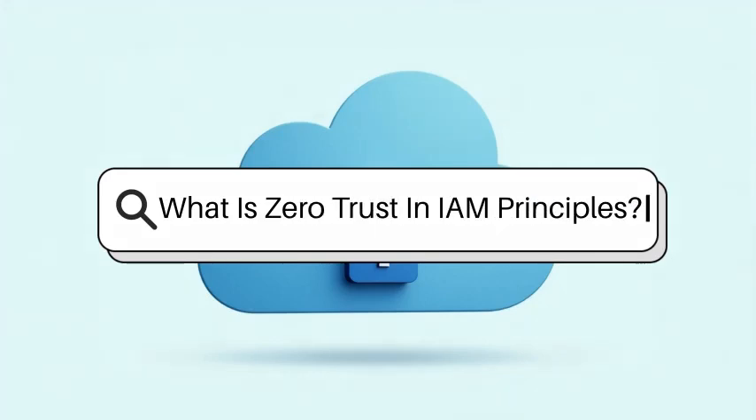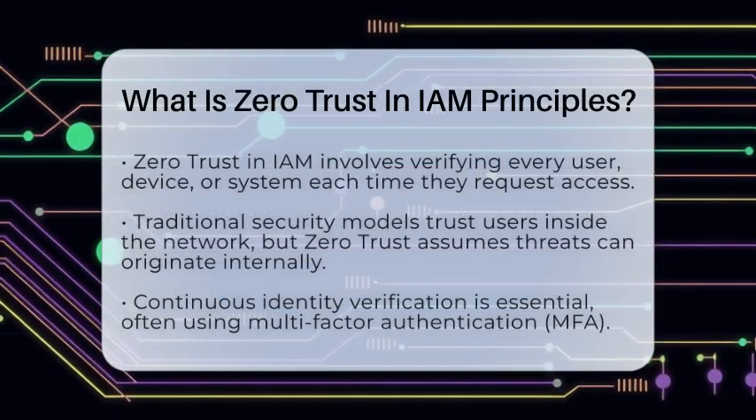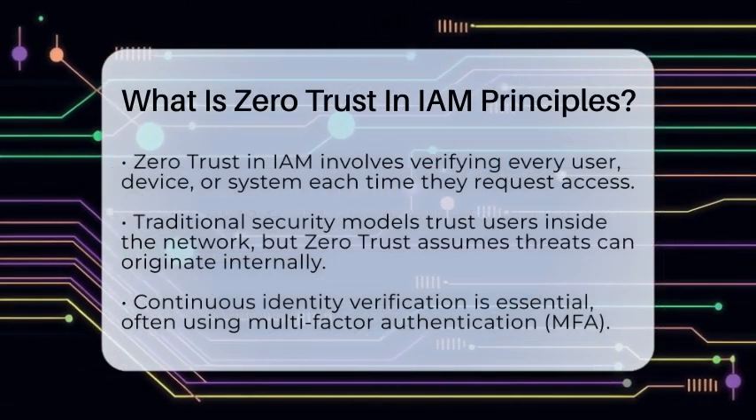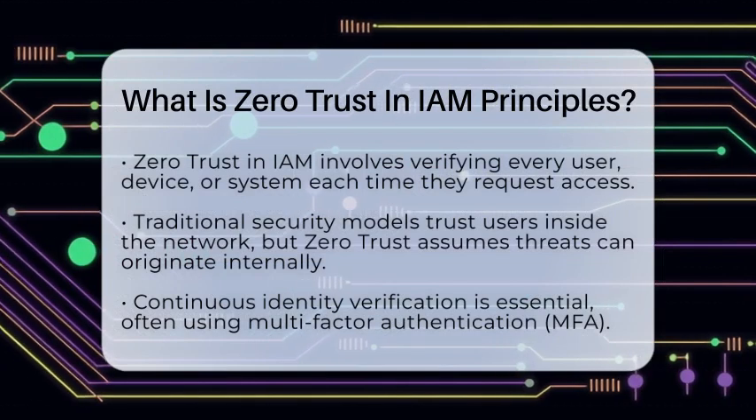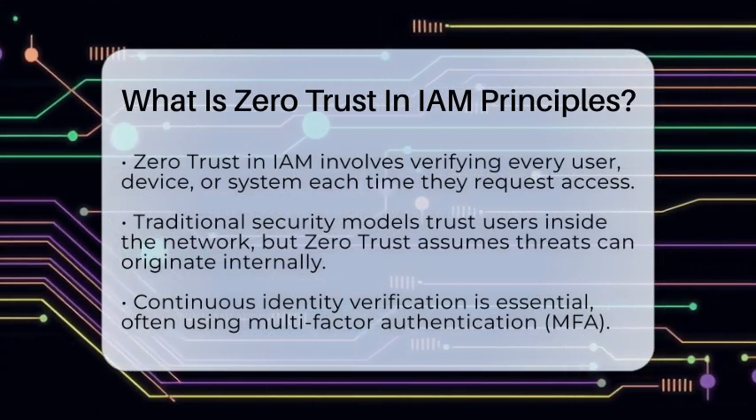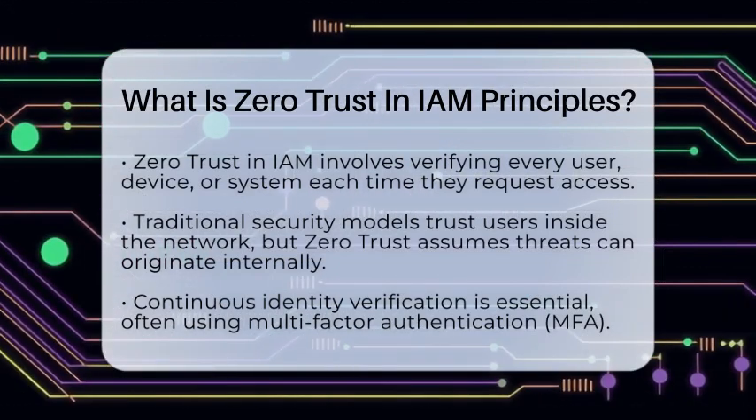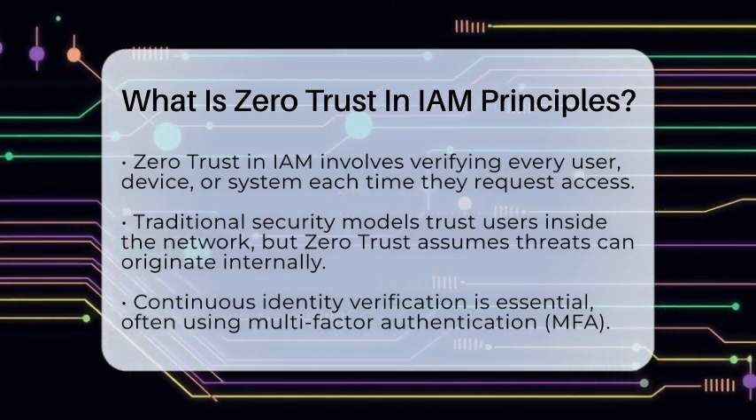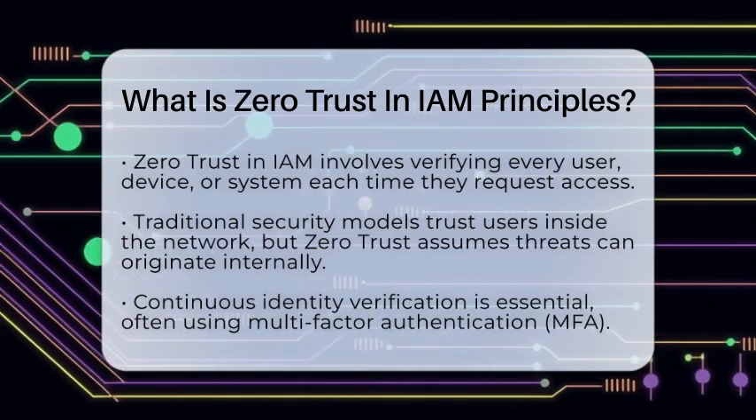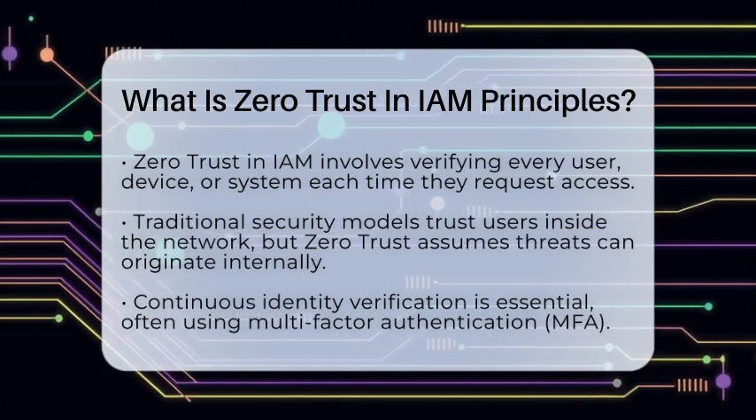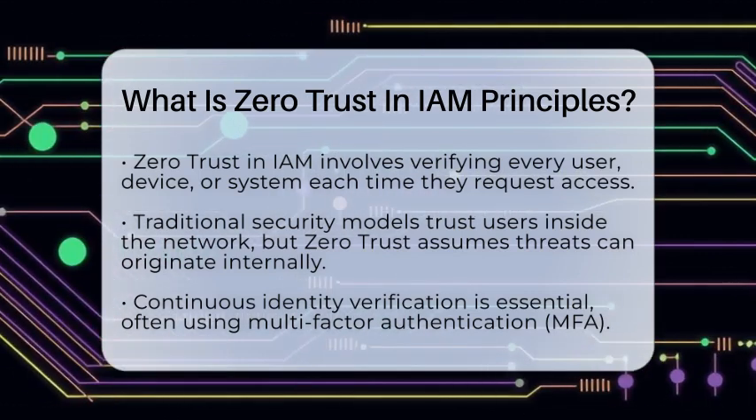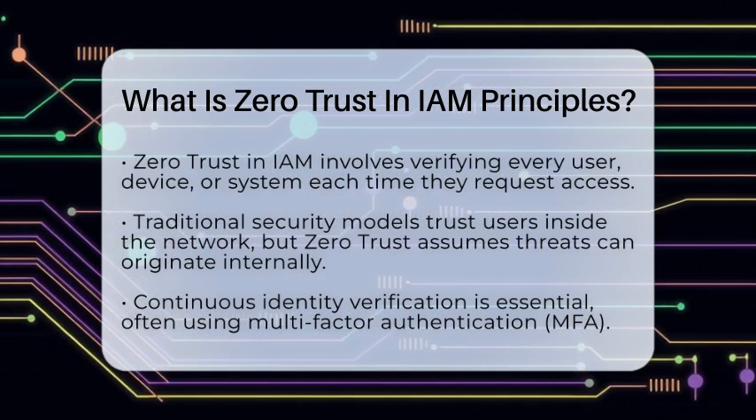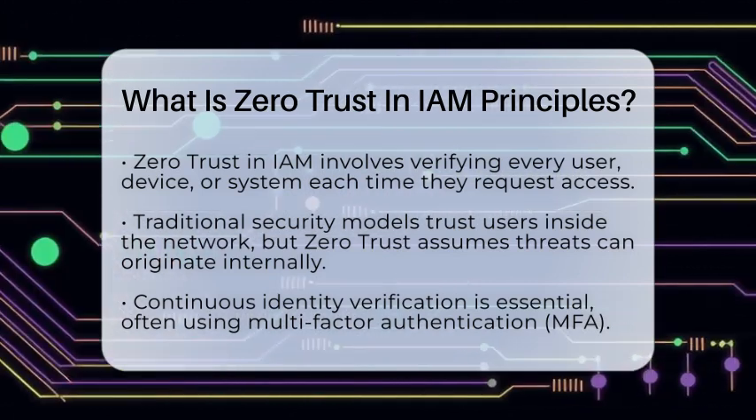What is zero trust in IAM principles? Imagine walking into a building where every door is locked, and you need to prove who you are each time you want to go somewhere new. That's kind of how zero trust works in cloud security. It's a way to keep data safe by not trusting anyone or anything by default. Instead, every user, device, or system must prove their identity every single time they try to access something.